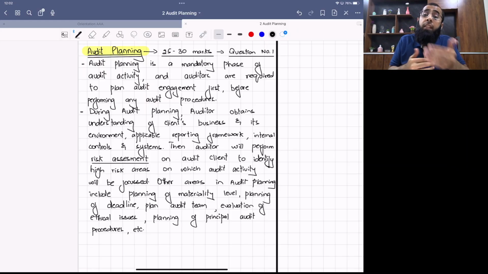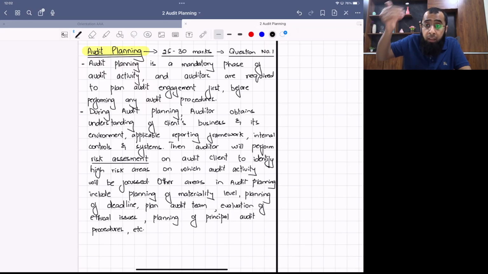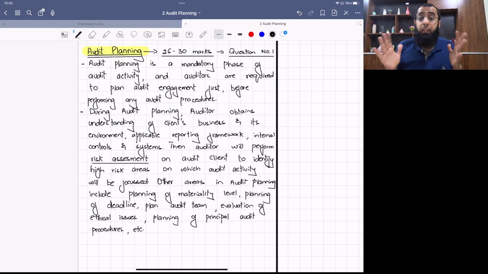Then we do risk assessment of receivable, that these five balances are high risk. Here there is a very big movement. So we instruct the team member who is designated to that area that you have to look at these five areas specifically. We plan principal audit procedures, that these procedures must be performed. So the audit planning is a very detailed phase.